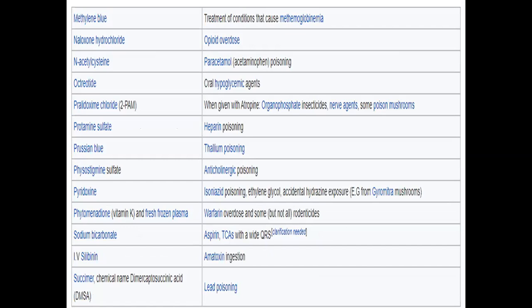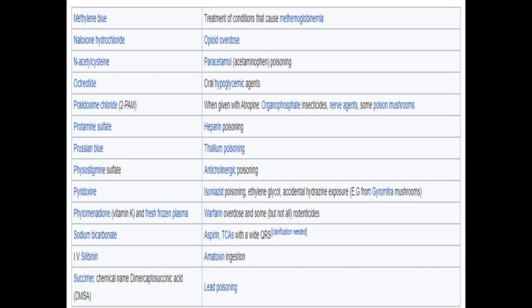Naloxone hydrochloride. This is an antidote for opioid overdose. Naloxone is an antidote for morphine poisoning. Then N-acetylcysteine. It is an antidote for paracetamol, acetaminophen poisoning. Octreotide. It is antidote for oral hypoglycemic agents.